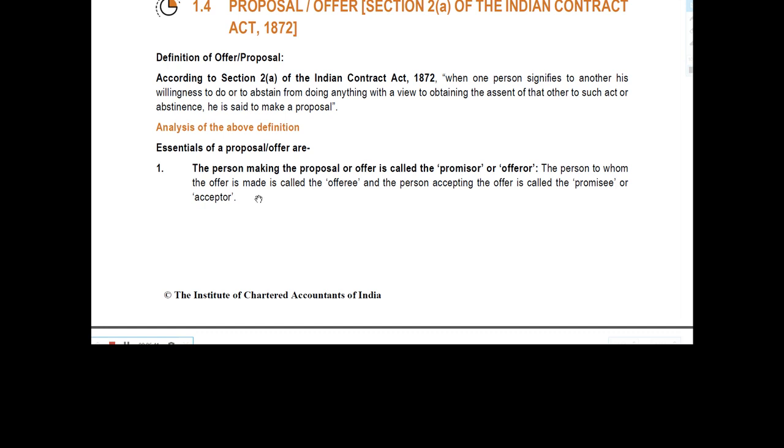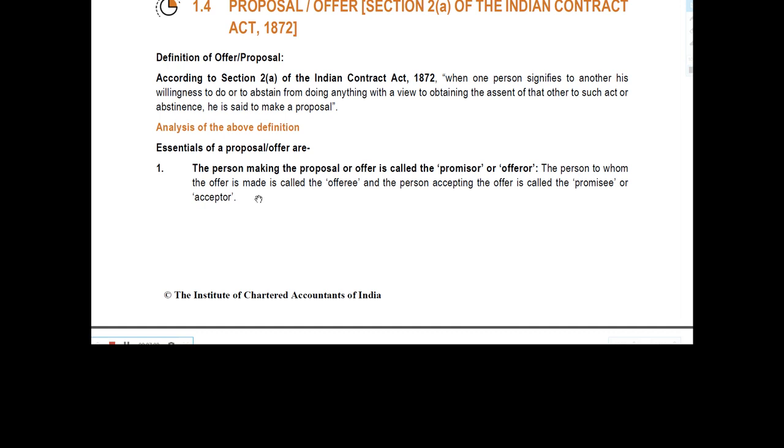A offers not to file a suit against B if B pays the balance amount of 50,000 outstanding. A promises to abstain from suing B. See, in this example, we have seen that A will not file a case against B if B pays his full amount back to A. This is the promise made by A to B.